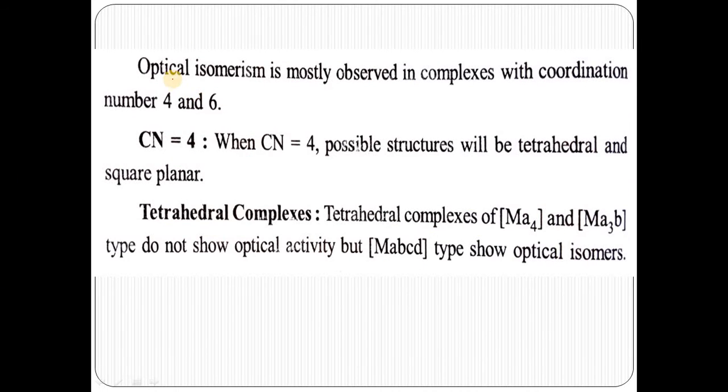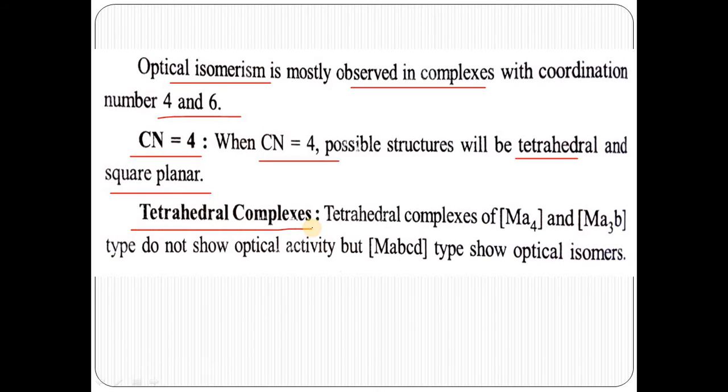Here we will study optical isomerism, which is mostly observed in complexes with coordination number 4 and 6. For coordination number 4, possible structures are either tetrahedral or square planar. First we will study tetrahedral complexes. Tetrahedral complexes of the type Ma4 and Ma3b do not show optical activity, but Mabcd type complexes show optical isomerism because the metal is surrounded by 4 different ligands.